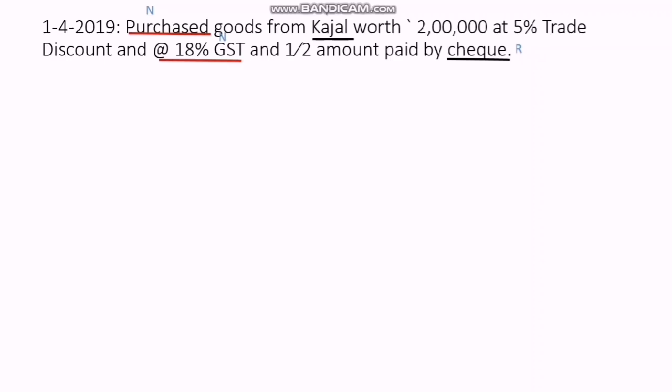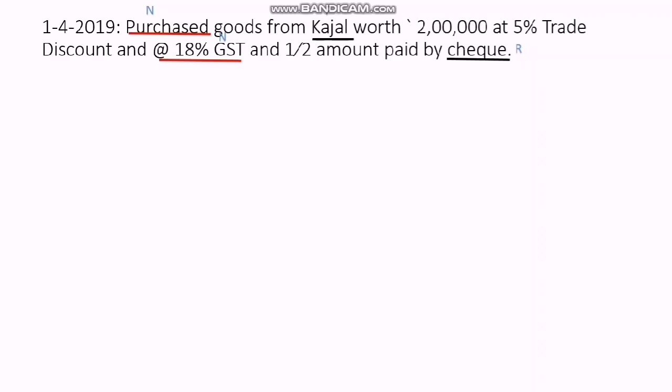The cheque is going out of our hand. Now we are purchasing goods. Whatever the red lines are, those are debited by following the rules. So what are the rules? Now, what is the rule of a nominal account? Debit all expenses and losses, credit all income and gains. So as purchase is an expense, therefore purchase is debited, and debit is referred to as a red line.